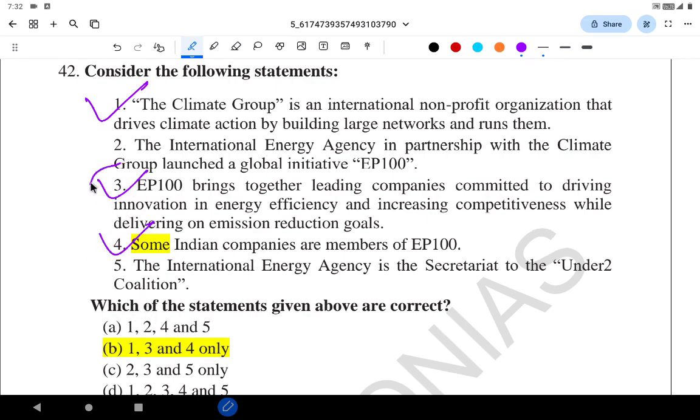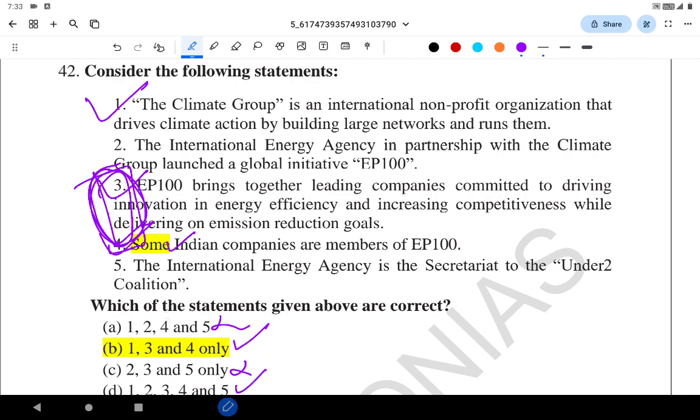See, 3 and 4 are complementary, or they are related to each other. The companies join EP100 and some Indian companies have joined. There is a very high chance that some Indian company will join. So 3 and 4 have to be together. This is wrong. This is wrong. So only B and D are possibilities.